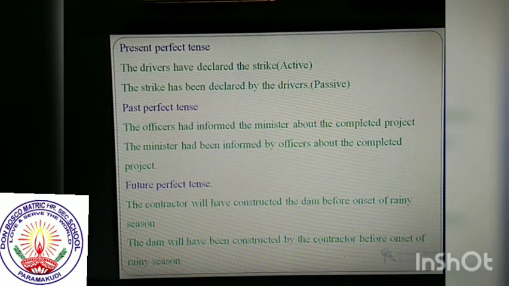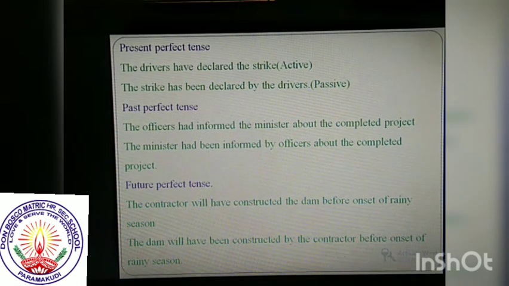Next, future perfect tense. The contractor will have constructed the dam before the onset of rainy season. The contractor will have constructed, future perfect tense. So interchange the subject, the dam. Will have or shall have plus been plus verb 3, this is the passive structure. So the dam will have been constructed. The dam will have been constructed by the contractor before the onset of rainy season.